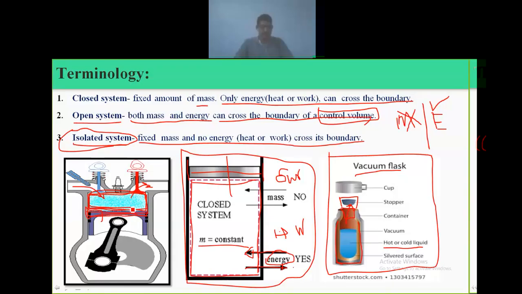Whatever the volume this cylinder has is called the control volume. Whenever we assume any system as an open system, the system does not have a mass, it has a volume.